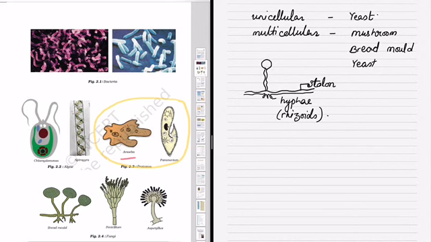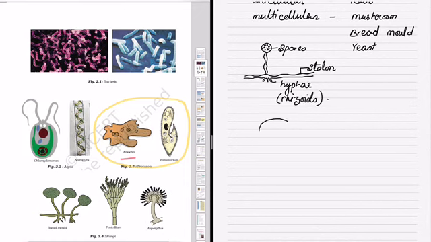In case of mushroom, you can see clearly that when the mushroom grows, it will develop some powder-like structure over it. These are spores which spread in the air and can grow anywhere. When there is a dead or decaying thing, they will grow over it.